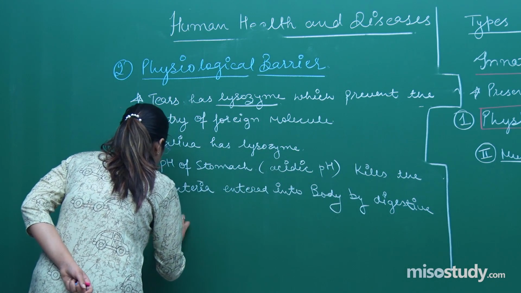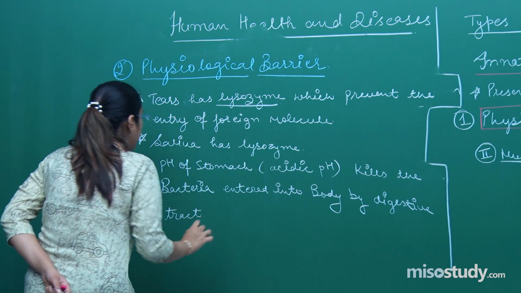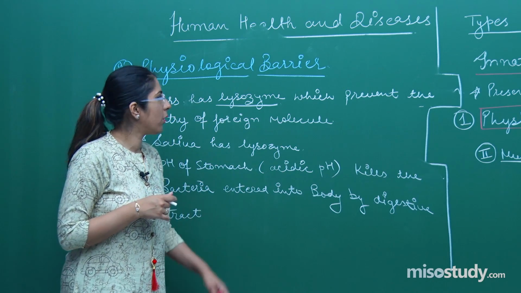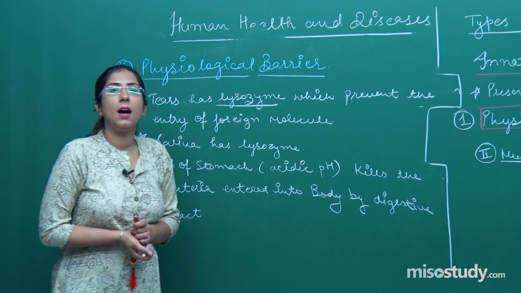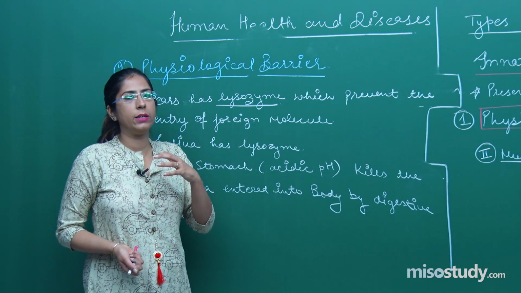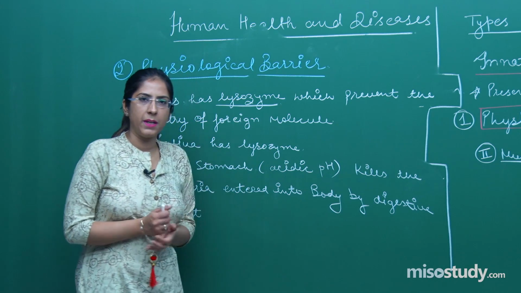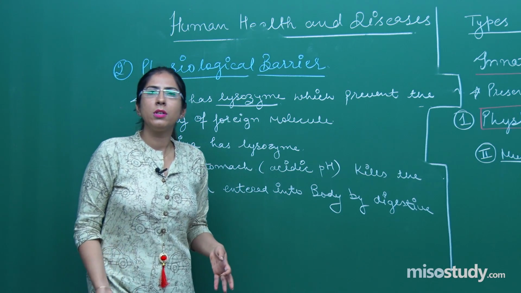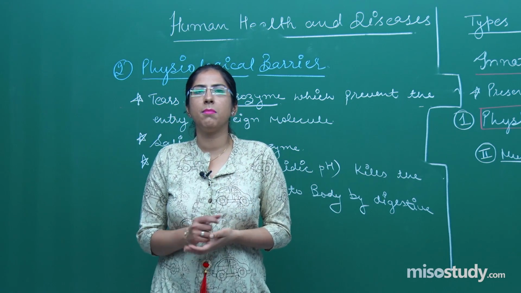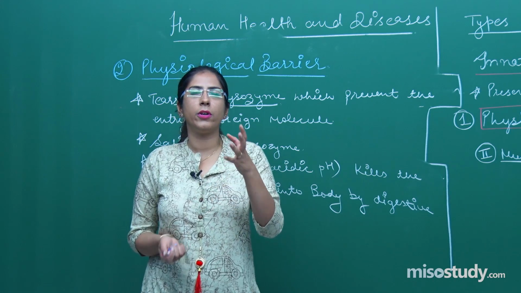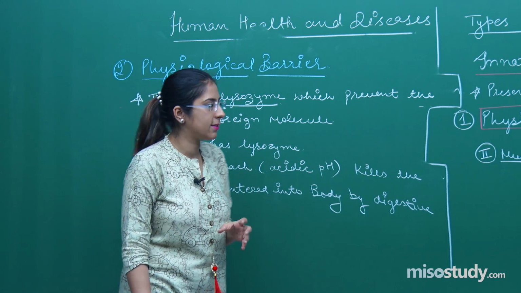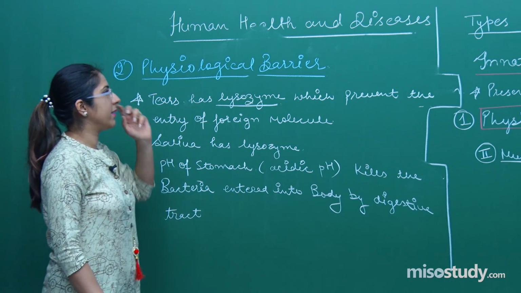Digestive tract. Right. So whenever we eat something, there are chances that pathogen can enter into our body, but because of the presence of the physiological barrier, that is a low pH or acidic pH, those bacteria or pathogens which have entered into our body will be killed by the acidic pH, right, which is present in stomach. And you know, students, what is the function of acidic pH actually? Other than this, another function is to activate certain enzymes which are responsible for the digestion of proteins, right. So this was the physiological barrier.